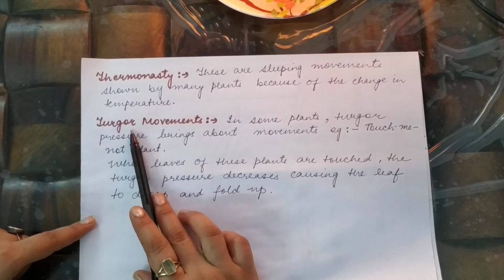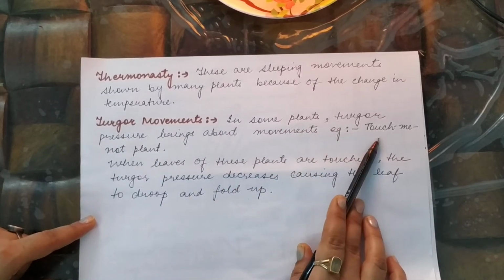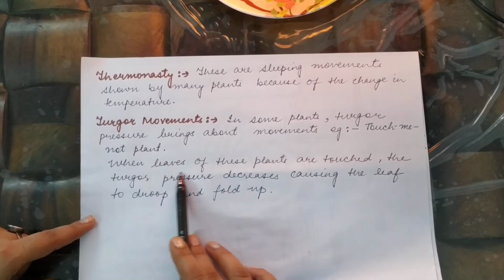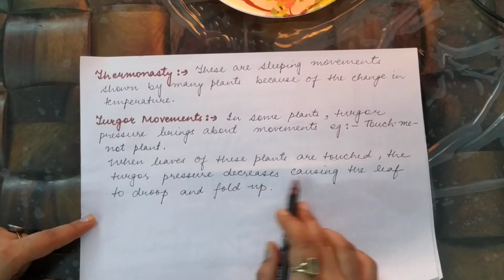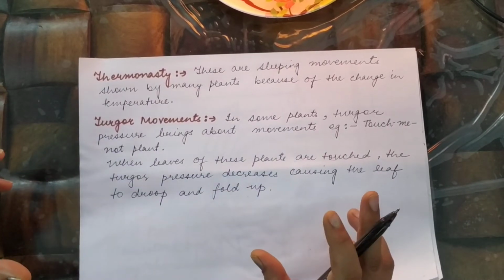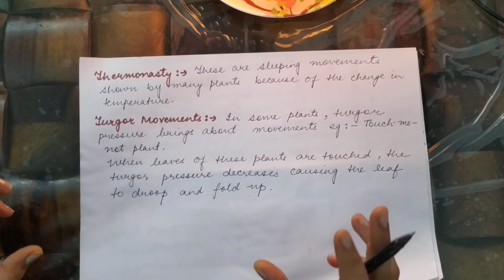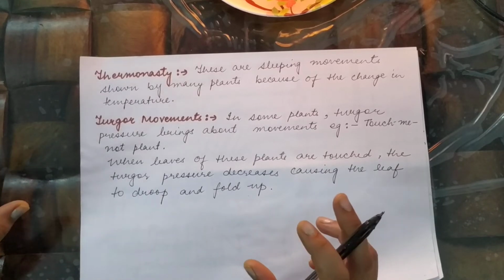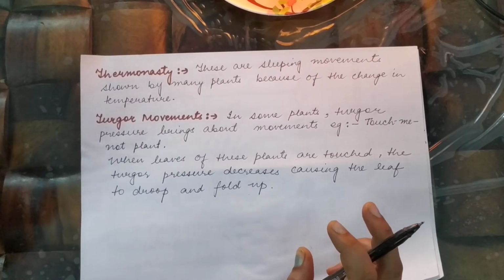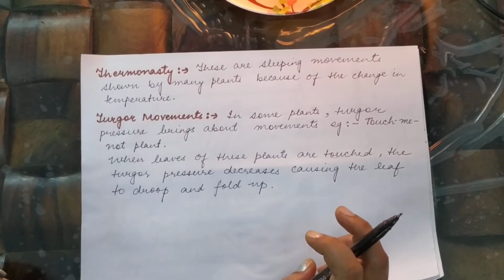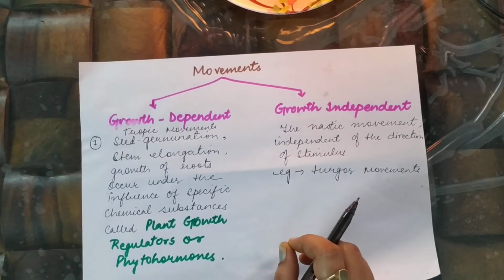The next nastic movements are turgor movements. In some plants, turgor pressure brings movement, for example touch-me-not. In this plant, when the leaves are touched, the turgor pressure decreases, causing the leaves to droop. Basically, when you touch the touch-me-not, anywhere on the leaf, the leaves of the plant droop down, meaning they bend downwards. And basically when they move, the water which was present at the tips of the plant is withdrawn back into the bigger xylem vessels, and it produces an effect of drooping.